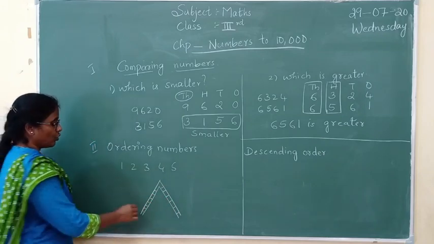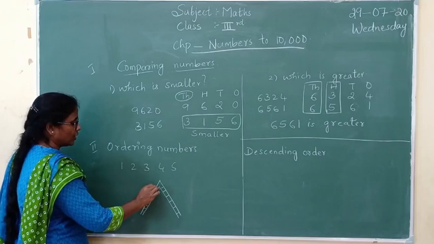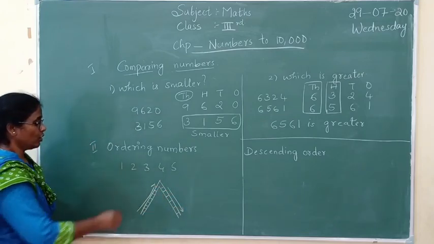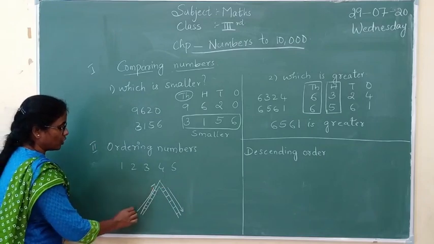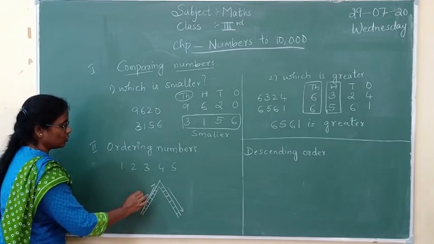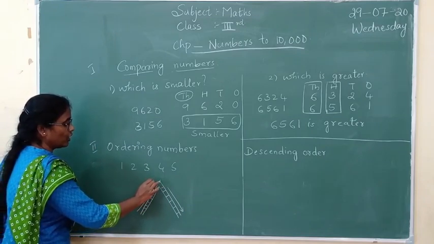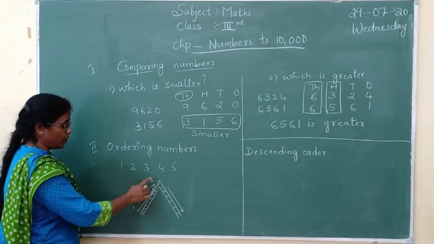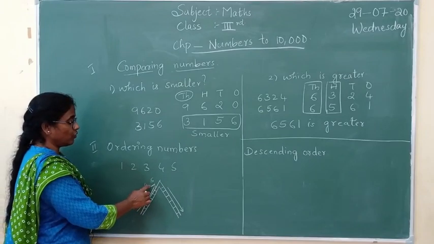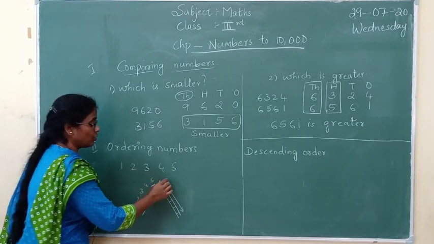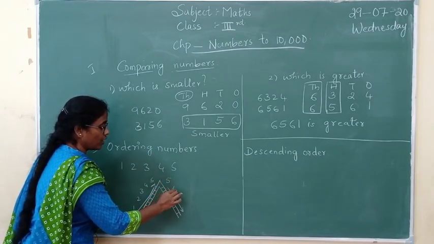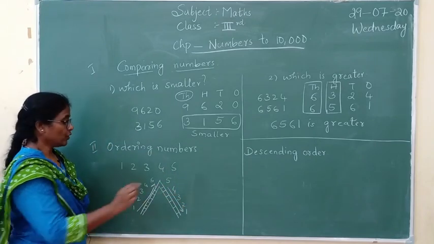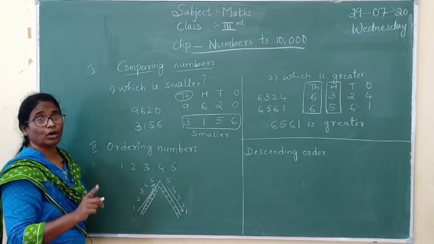Now how are you going to climb up like this and come down like this, isn't it? So when we are going up, we are going to start from 1, 2, 3, 4 and 5. You are going to go up, that is 1, 2, 3, 4, 5. When you are coming down, you are going to say 5, 4, 3, 2, 1. Right, children? Okay. So this is the way you are going to order the numbers.